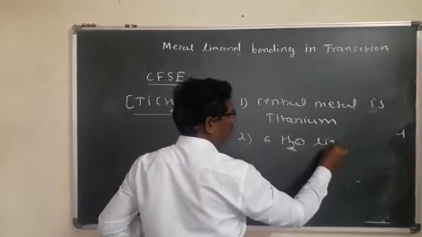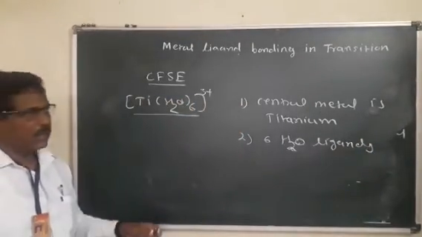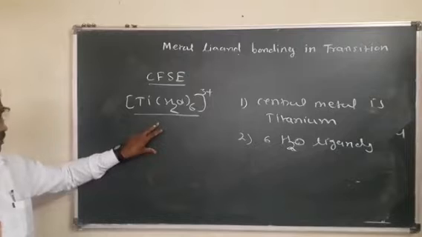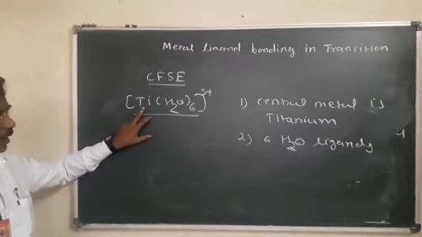Here, the oxidation state of titanium is important.